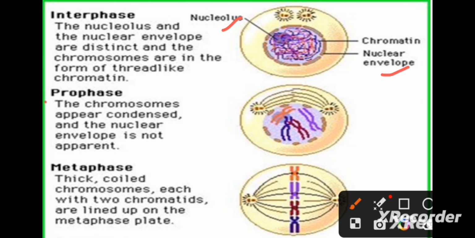The cell is metabolically active, but otherwise it is considered a resting phase because the cell is not dividing. The cell is preparing itself for the division.